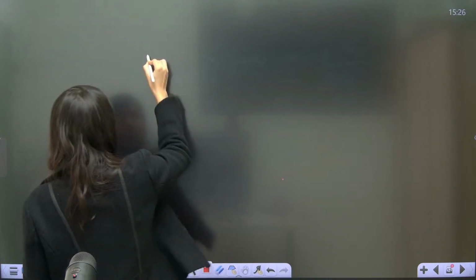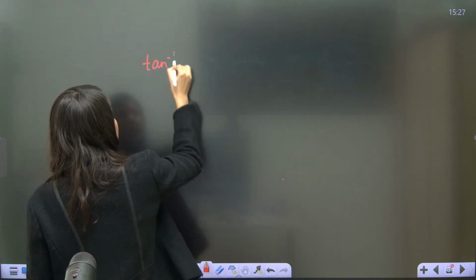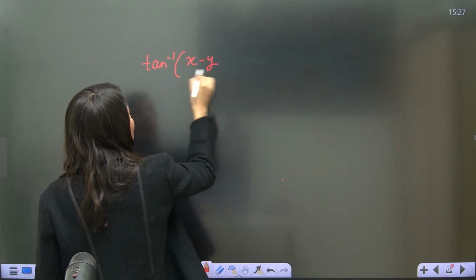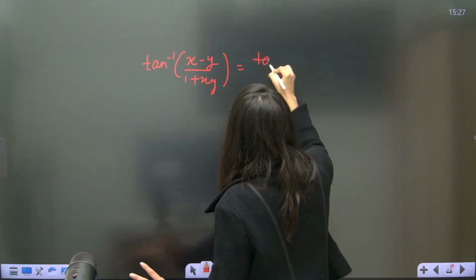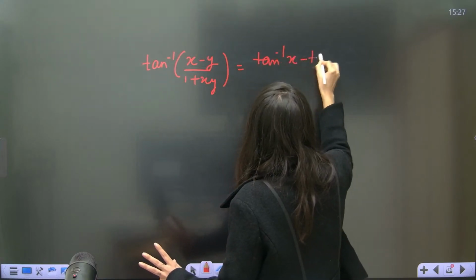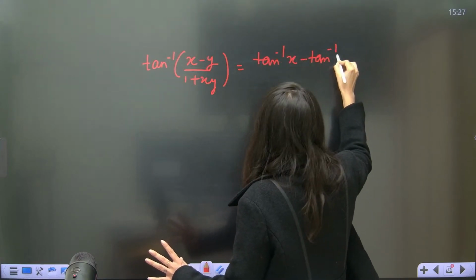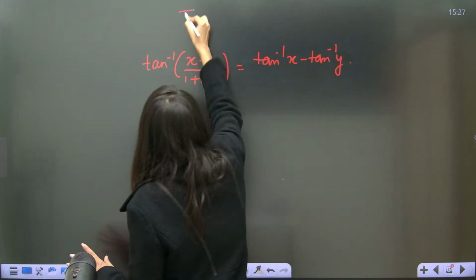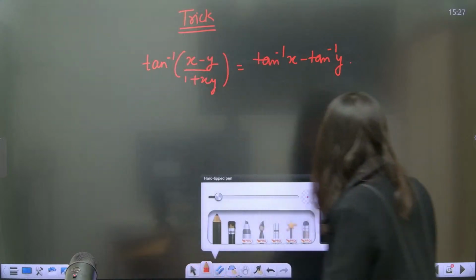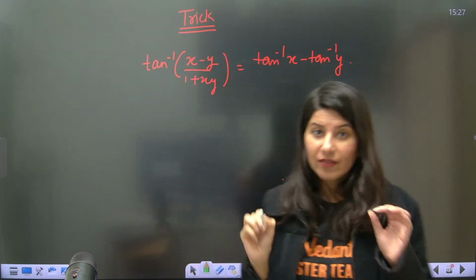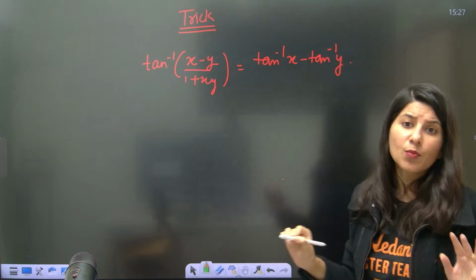Let me tell you: tan inverse of (x minus y) upon (1 plus xy) equals, forcefully you have to do that, tan inverse x minus tan inverse y. This is the trick, or you can say drill, to solve these types of summation questions when it comes to inverse trigonometry. These are very popular questions.